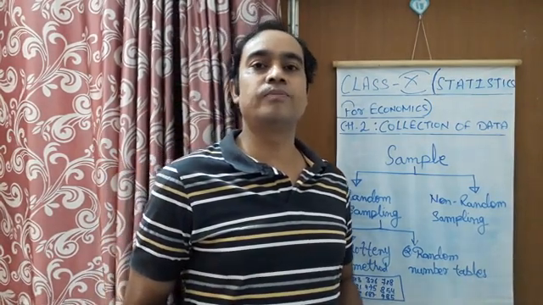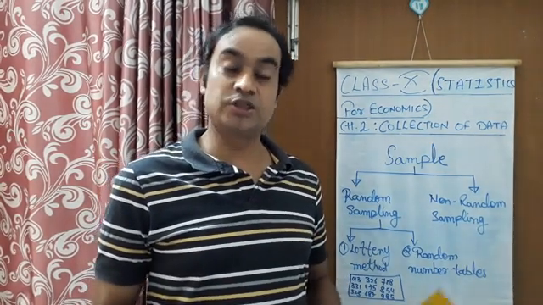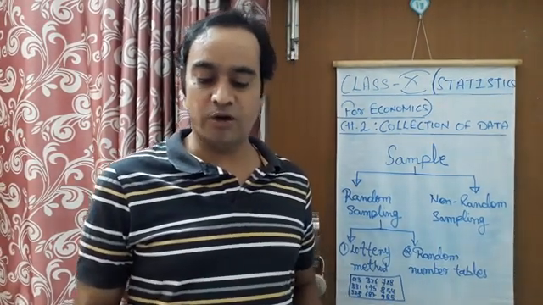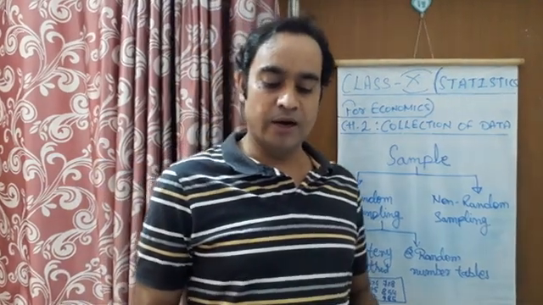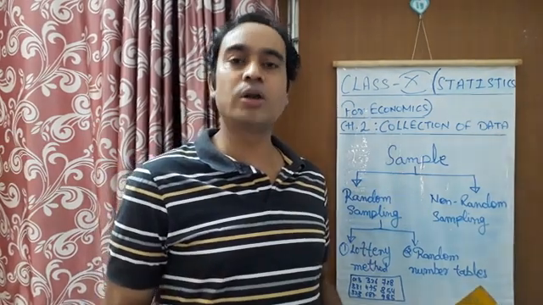So the judgment is biased, and this way of selecting 10 out of 100 households is not a random selection, and this is what is called non-random sampling.